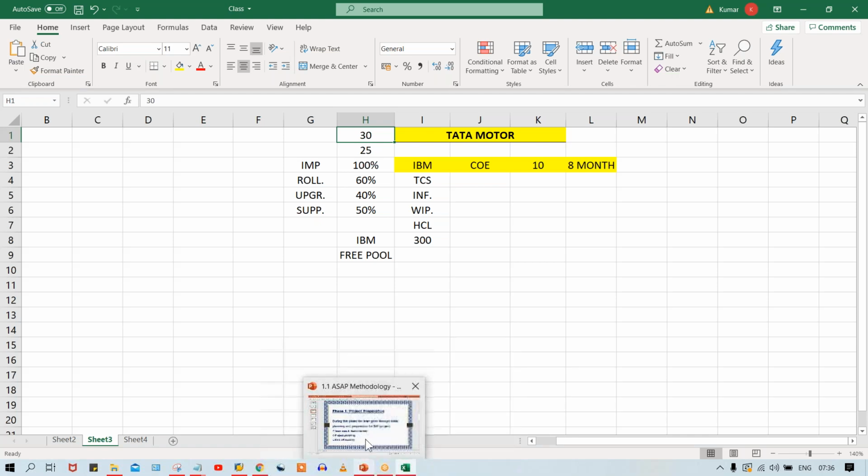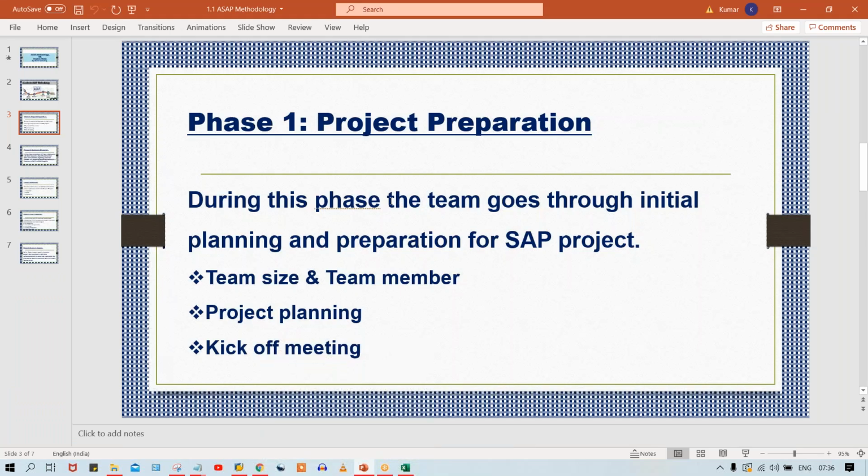So in the first phase, what is happening, guys? In the first phase, first of all, team size and team members are very important, because these are the people who are going to implement this SAP. The next one is project planning. So what is happening in project planning, guys? Generally, first of all, the project is going to be segregated into 5 phases. For every phase, there should be some deadline. The first phase must be completed in these many days.